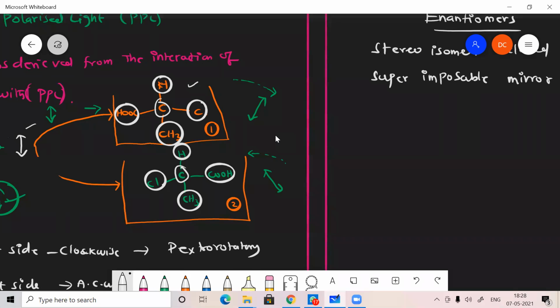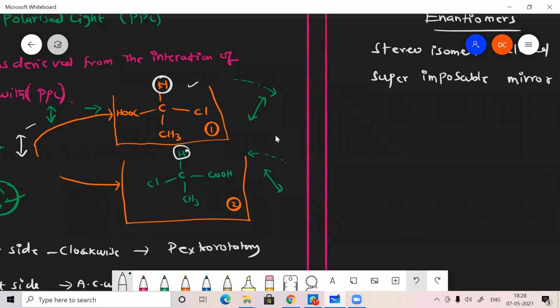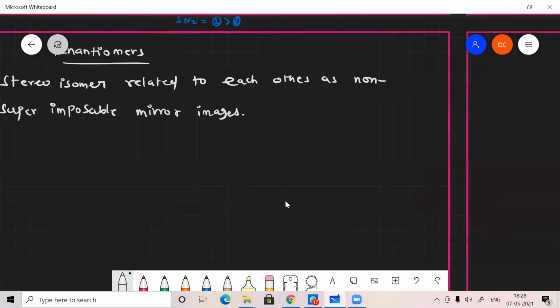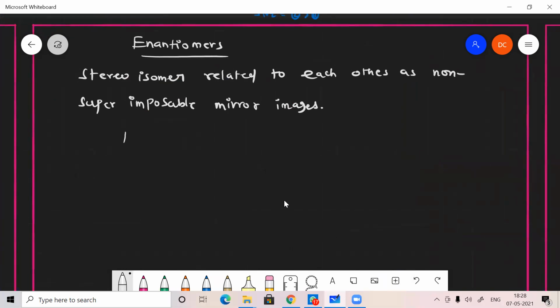Everything else is the same. Both molecules have the same molecular formula.